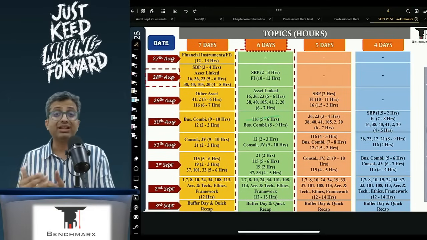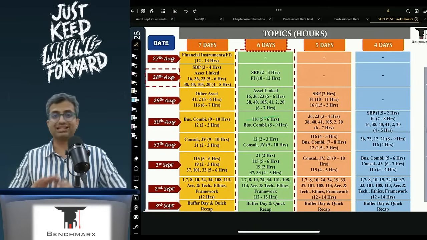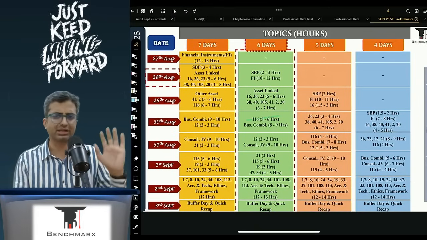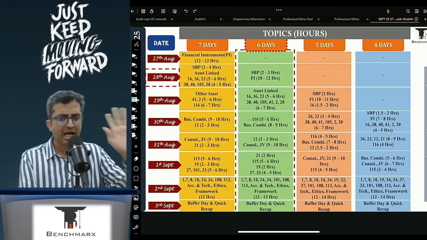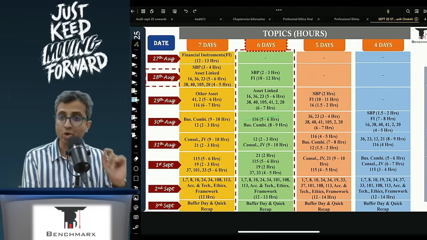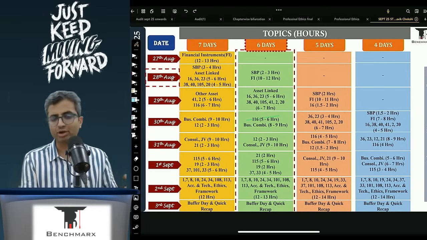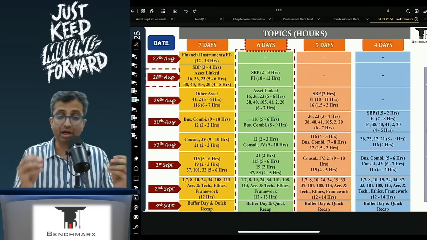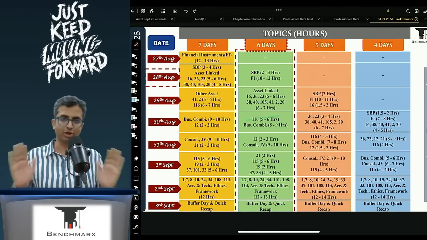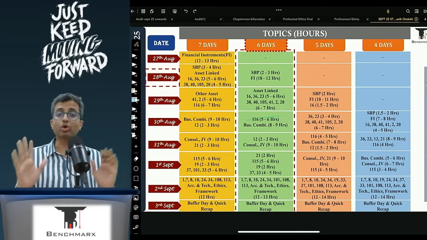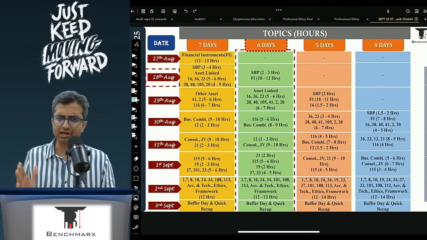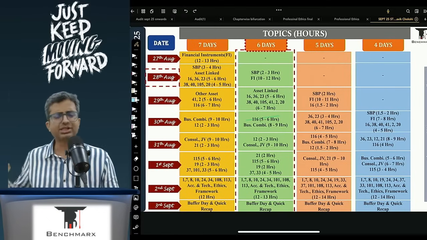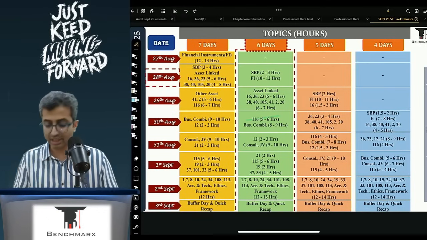Or if you are giving 2 groups and you are pressed for time, then you can cut down the 6-day plan and go into the 5-day plan. That is the bare minimum I would suggest. Going into the 4-day plan is cutting it too short, and should not be done unless other subjects are completely off the place. So I will assume that you are going to follow the 6-day plan, and I will discuss that right now. Having said that, a similar sequence is there even for the 5-day plan if you decide on doing that.